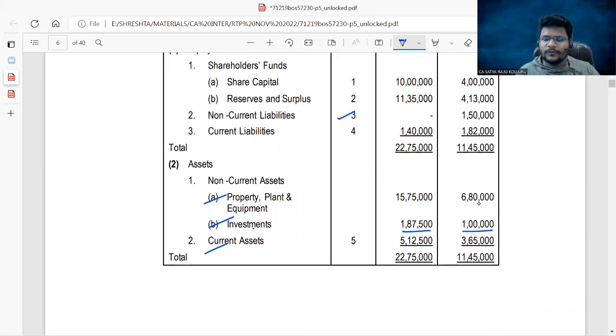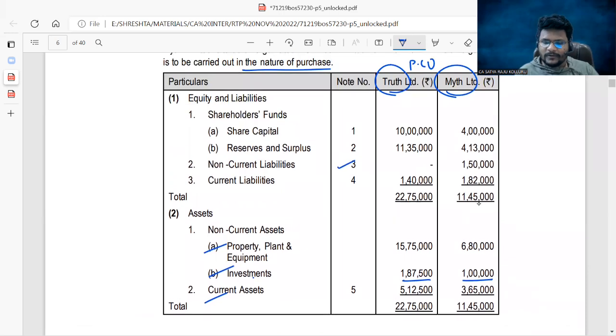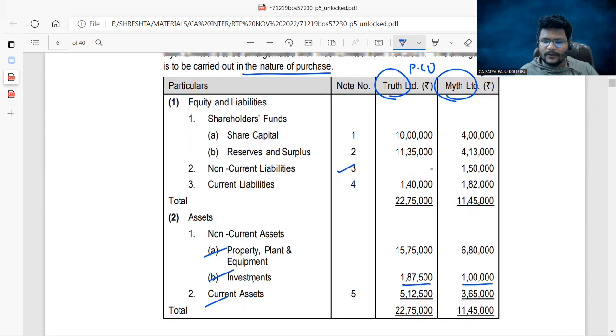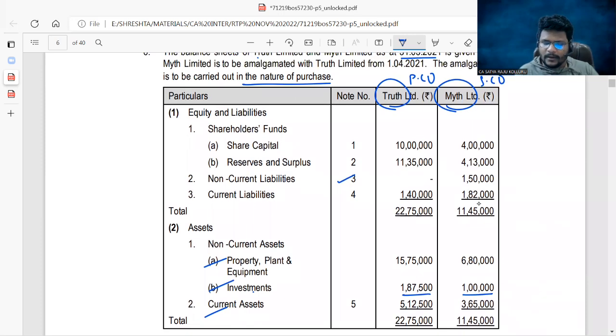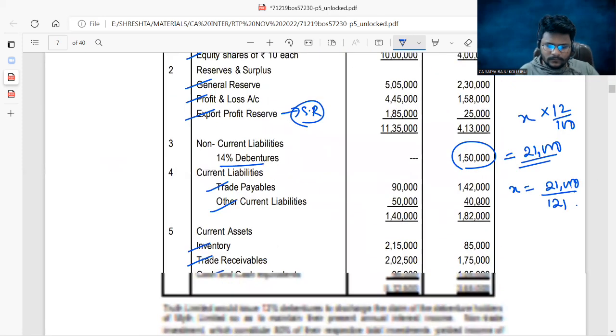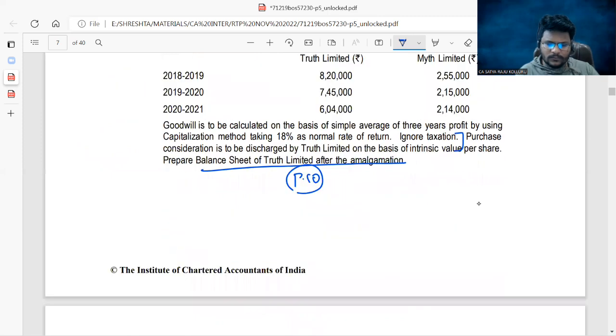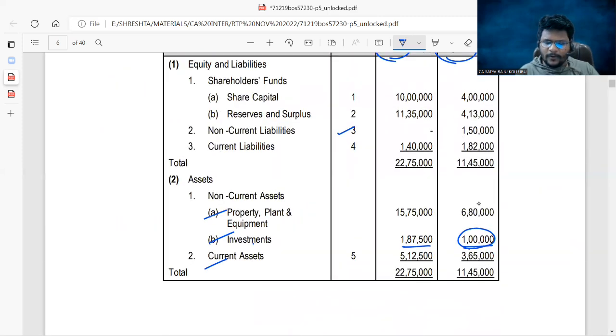Here, 80% constitute non-trade investments. We are in the process of calculation of goodwill of Myth Limited. Concentrate, because we require the goodwill of the selling company. Out of this 80%, non-trade investments means 80,000 are non-trade investment.